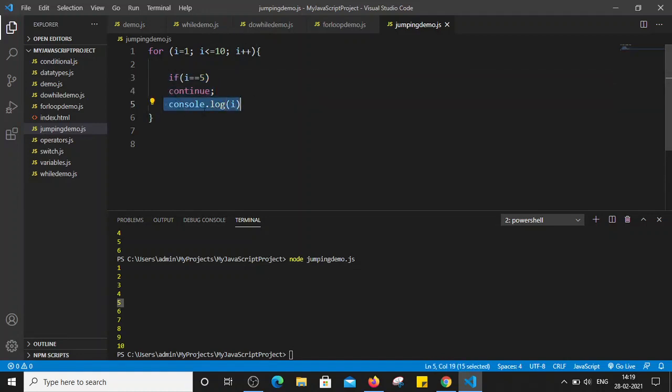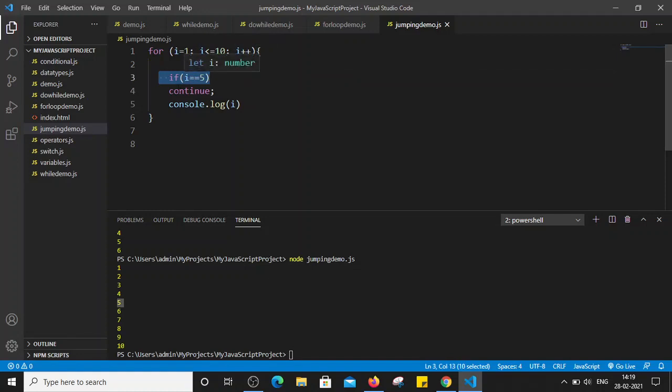Similarly it will print the value of 3, it will print the value of 4. But as soon as I plus plus becomes 5, after printing 4, we check I plus plus, which makes the value of I equal to 5. Is 5 less than or equal to 10? True. Then we check if I is equal to 5. Now I is equal to 5 is true this time, right?